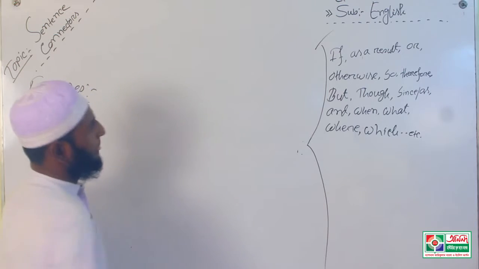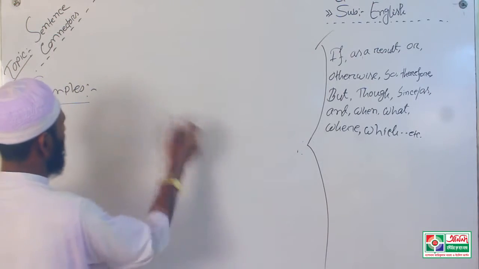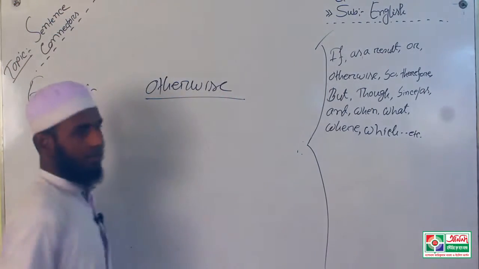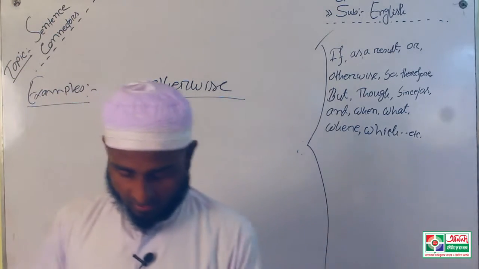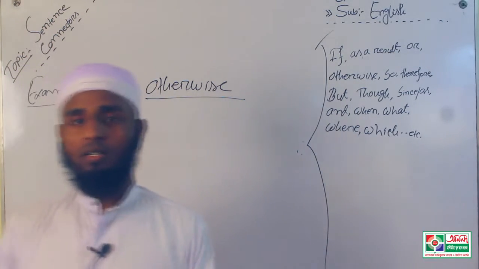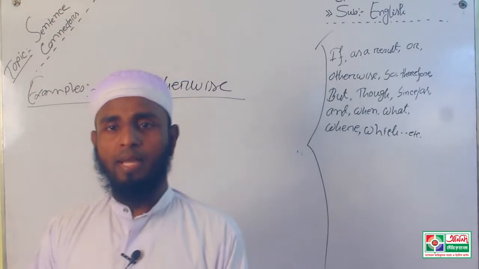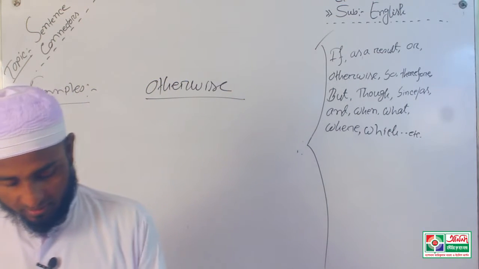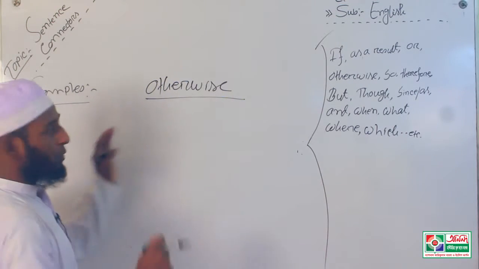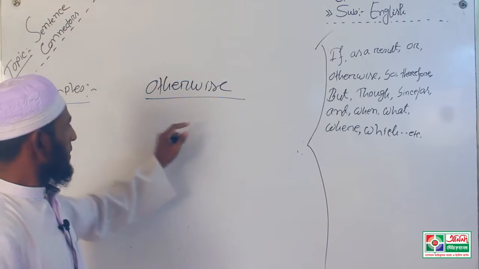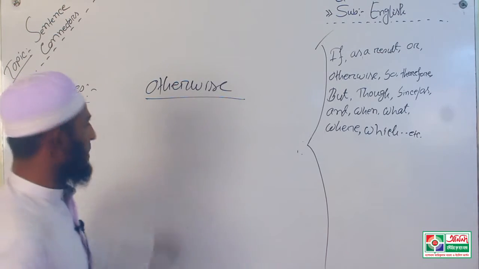Dear learners, next, otherwise. Otherwise and or indicate basically the same meaning. Example, you have to note what I am going to write on the board, my dear learners.